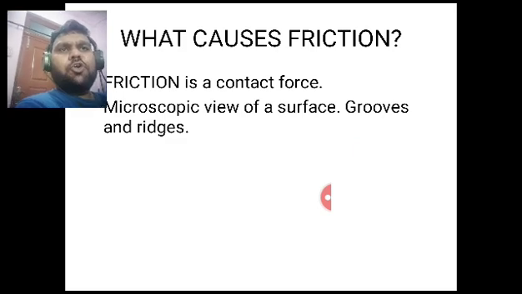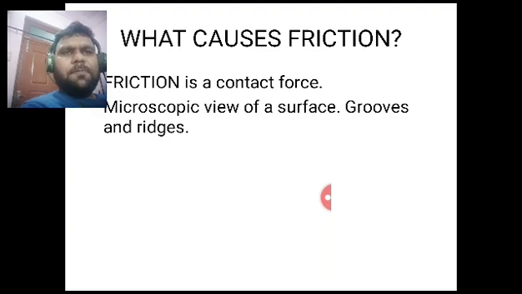Now, what causes friction? The first thing we have to understand is that friction is a contact force. What is a contact force? It means friction applies when there is contact between two surfaces. As we have already discussed in our previous slide, whenever we observe a surface under a microscope, there will be grooves and ridges. Grooves and ridges will be observable under a microscope.